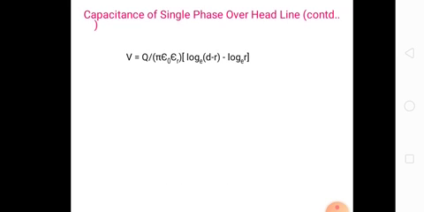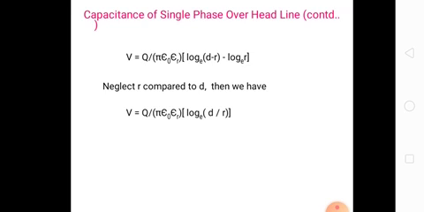2 gets cancelled, so V is equal to Q by pi epsilon naught into log (d minus r) minus log r. So neglecting r compared to d, we have V is equal to Q by pi epsilon naught into log e d by r. Capacitance per loop per meter is equal to charge by potential difference, that is Q by V. So here we get the formula for voltage.